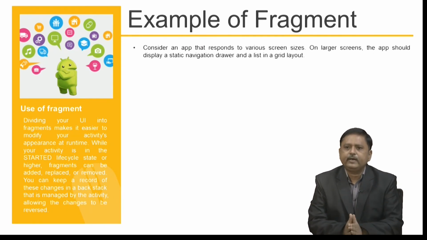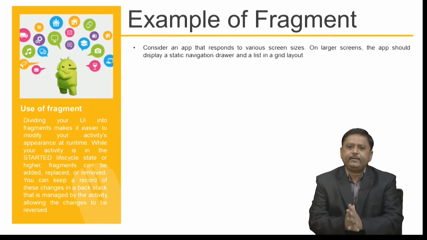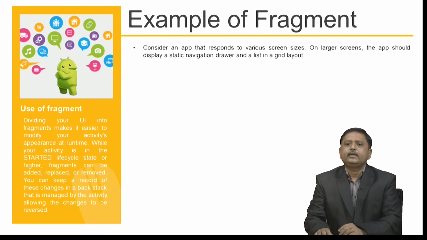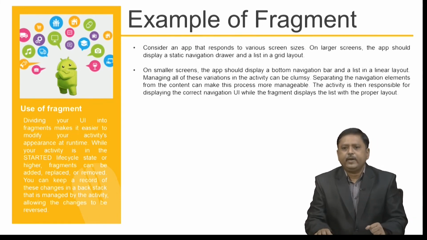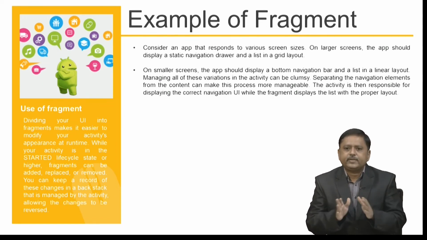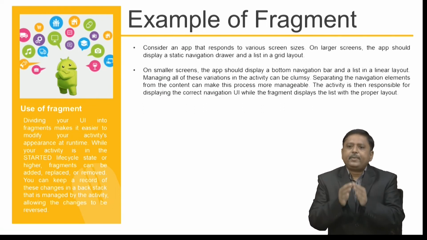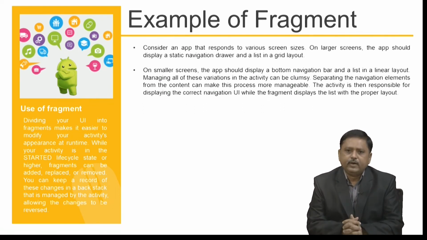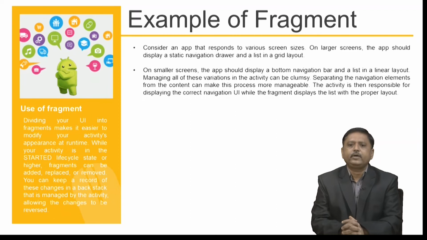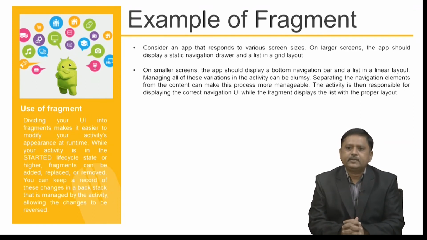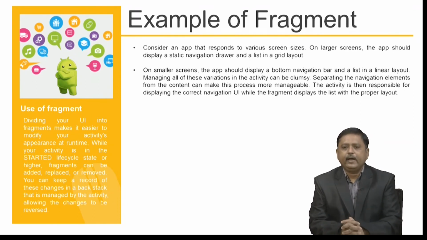On a larger screen, the app should display a static navigation drawer and a list in a grid layout. On a smaller screen, the app should display a bottom navigation bar and a list in a linear layout. Managing all these variations in an activity can be clumsy. Separating the navigation element from the content can make this process more manageable. The activity is then responsible for displaying the correct navigation user interface, while the fragment displays the list with the proper layout. Let us take an example.